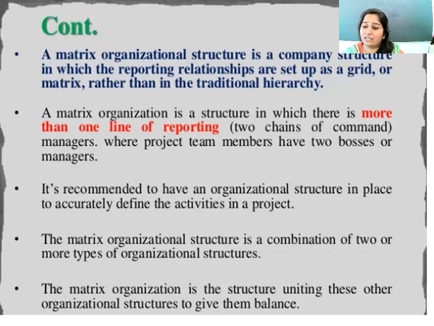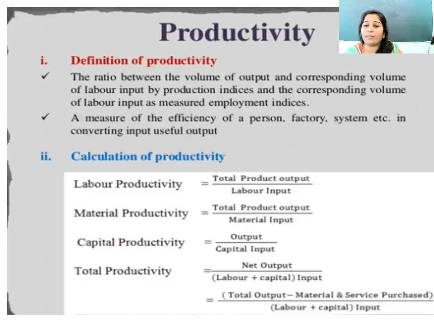A matrix organization is a structure in which there is more than one line of reporting, two chains of command, where project team members have two bosses or managers. It is recommended to have an organizational structure in place to accurately define the activities in a project. The matrix organizational structure is a combination of two or more types of organizational structure. The matrix organization is a structure uniting these other organizational structures to give them balance.